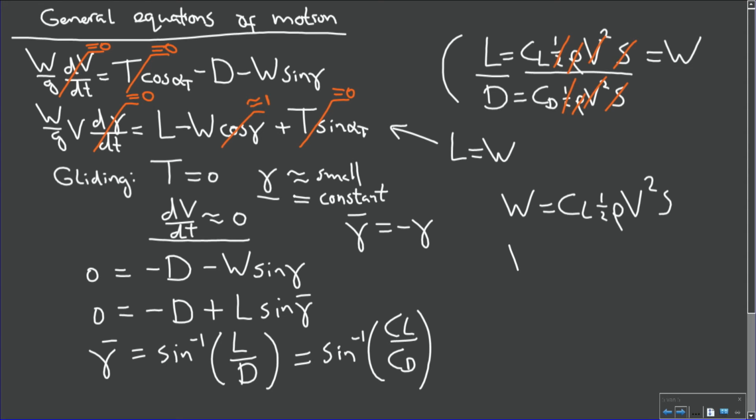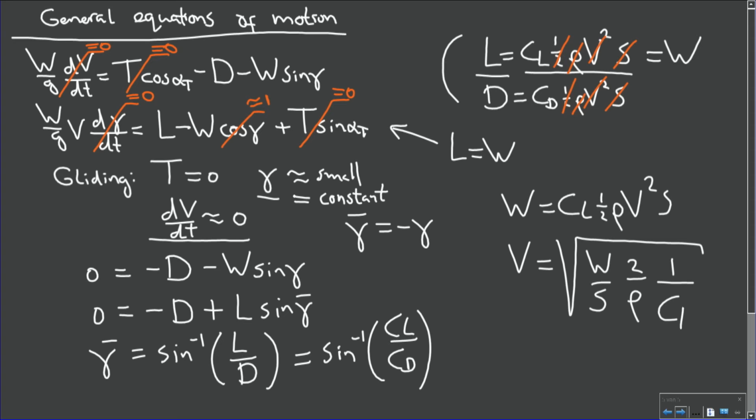And if we take the airspeed to one side of the equation, then we find that the airspeed is the weight divided by the surface area of the wing times 2 over the air density times 1 over the lift coefficient, and this of course is the same lift coefficient as the one in the glide angle equation.